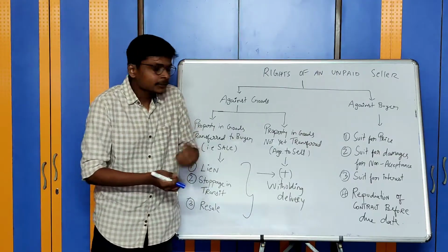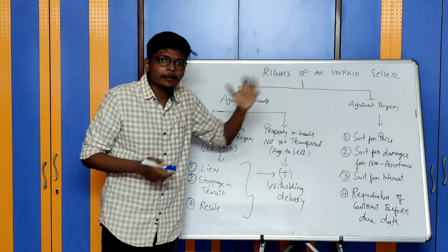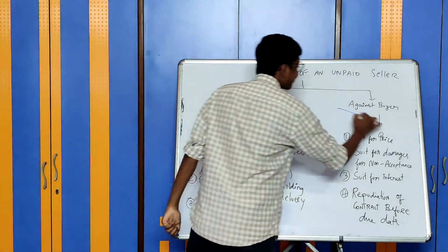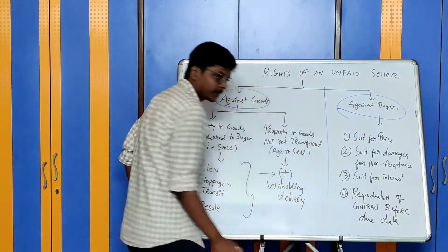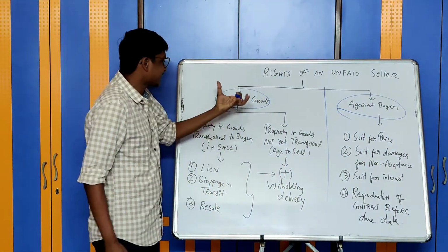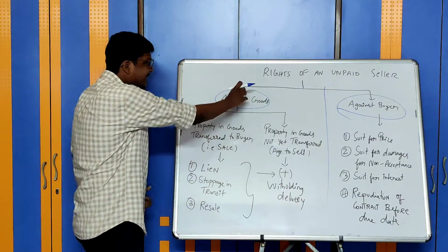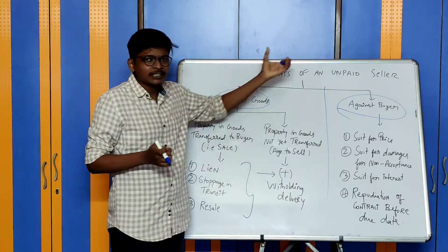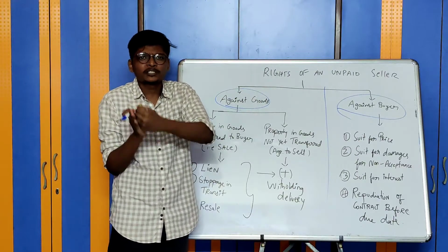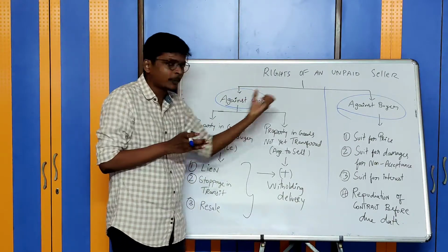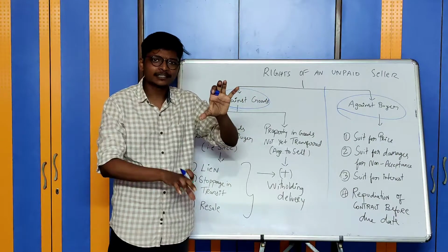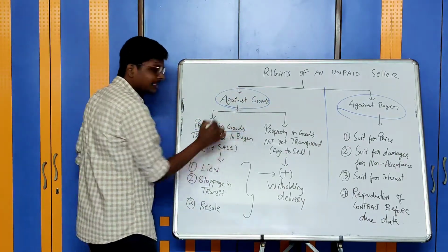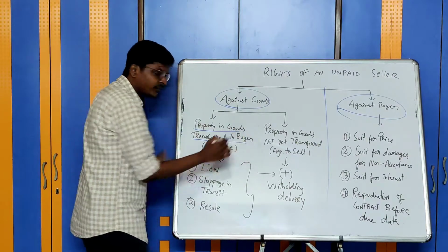Now let us discuss what are the various rights of an unpaid seller. Unpaid seller has rights against goods and he has rights against the buyers. Both are separate. First we will cover rights against the goods. In the previous chapter, Unit 3, we discussed transfer of ownership or transfer of property from the seller to buyer. If you have not watched that video, link is in description for that.